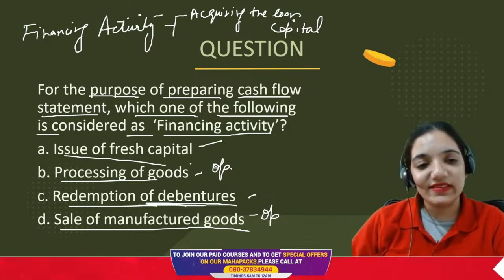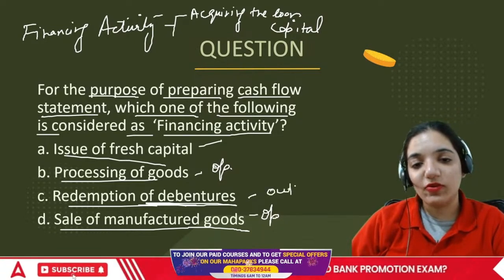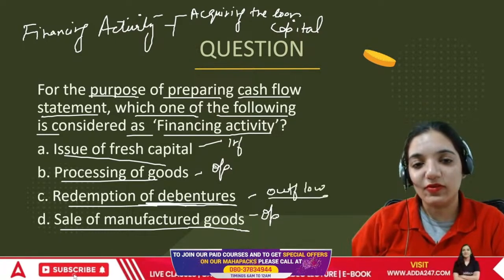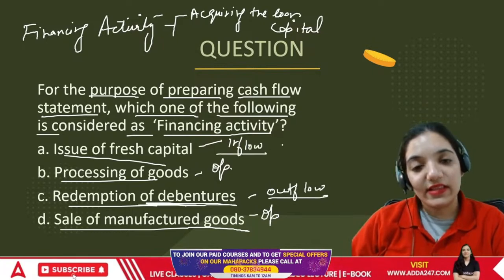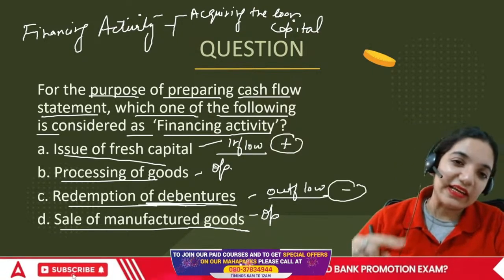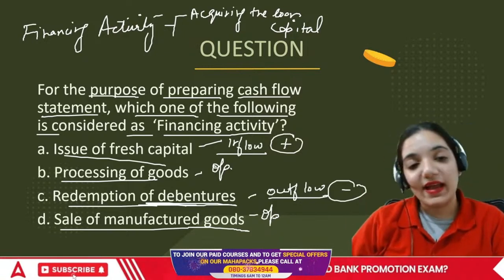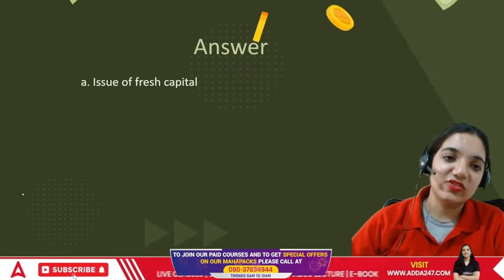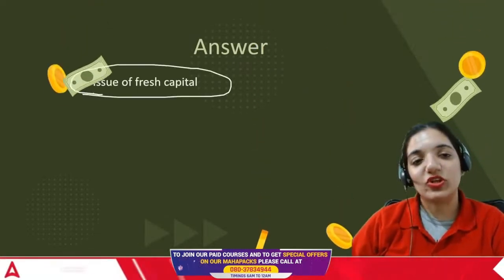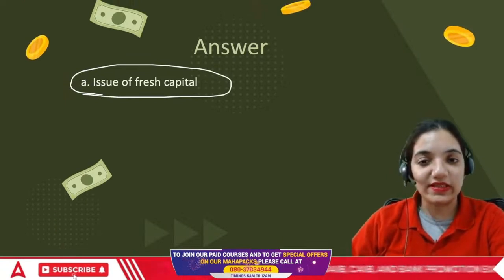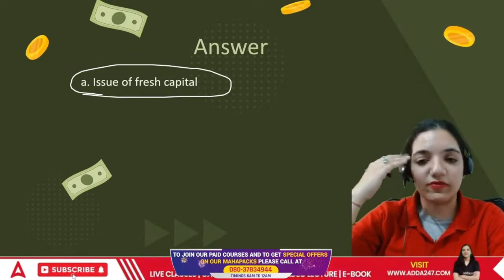So in this case, this will be an outflow in the financing activity and this is an inflow. This in the financing activity would be a plus and this one would be a minus. So technically this question is wrong, and in this case both points A and C are to be considered. They have written issue of share capital, but redemption of debentures is also a part of this, everyone. So the correct answer is going to be issue of share capital.